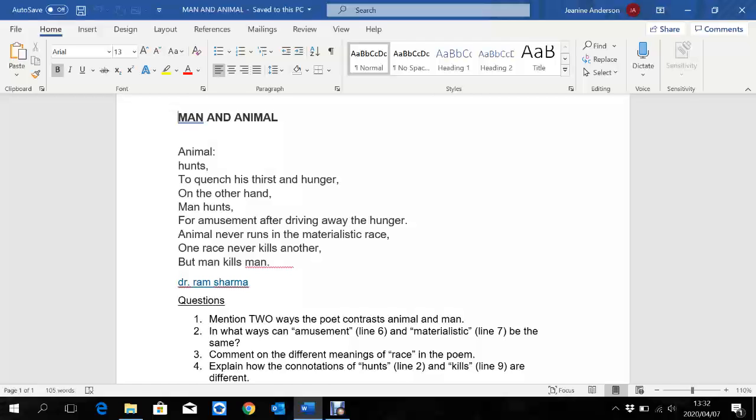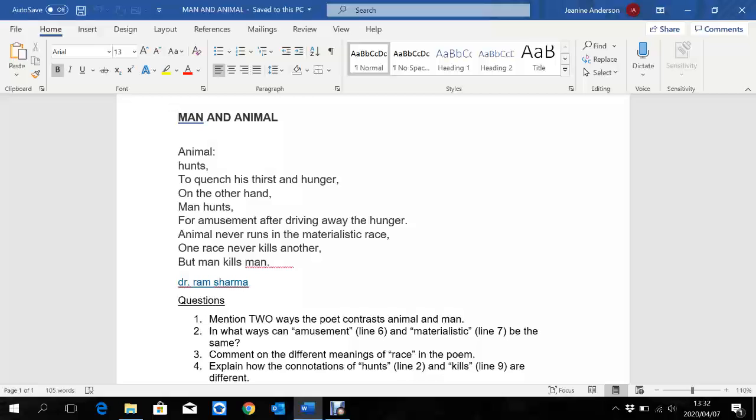But the structure of the poem, the first thing that I'm hoping you're going to tell me is that there is no structure, because there isn't really a structure. Structure is about how the poet has written the poem in terms of a pattern. Can you pick up a pattern? So there is no pattern. There's one stanza. The lines are of different lengths. There's no regular rhythm. So we say that the rhythm of the poem is irregular.